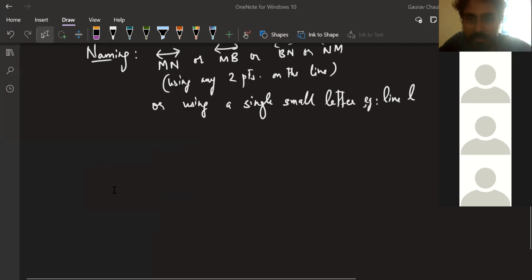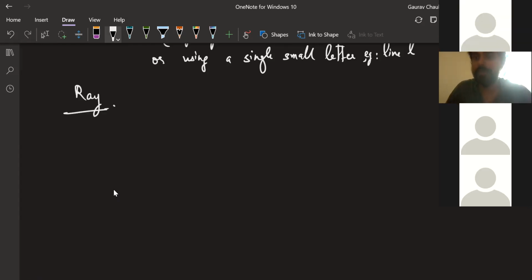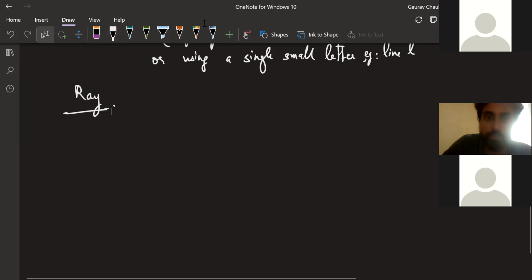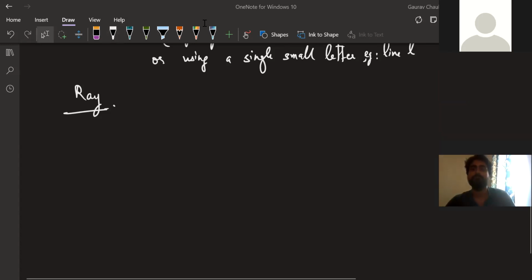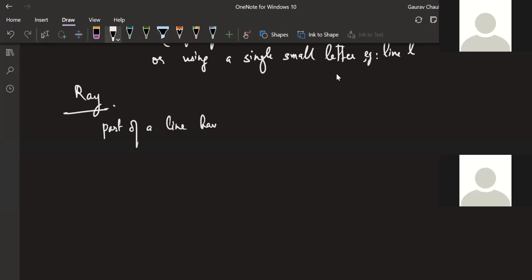We are moving ahead to the next part, and the next foundational concept here is ray. I would like someone who has not yet spoken to answer. Chandan, you're raising your hand. Go ahead. Sir, a ray is the part of a line which has only one end point and extends infinitely on the other side. Okay, let me write this down: part of a line having one end point and extending infinitely in the other direction.